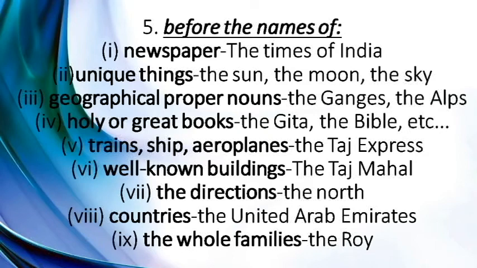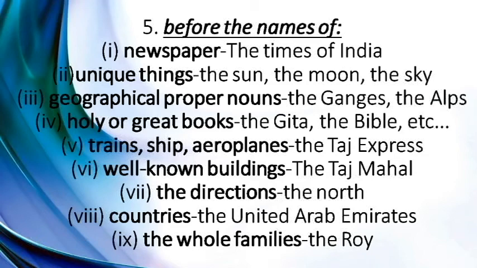Geographical proper nouns. Geographical proper nouns refer to things which are made by nature, like the Himalayan mountains, the Ganges, the Alps, etc. Holy or great books. Holy books, as the name suggests, refers to the religious books, like the Gita, the Bible, the Quran, etc. Train, ship, aeroplane names, and all those things we use the. The Taj Express, the Shatabdi Express, the Indian Airlines, etc.